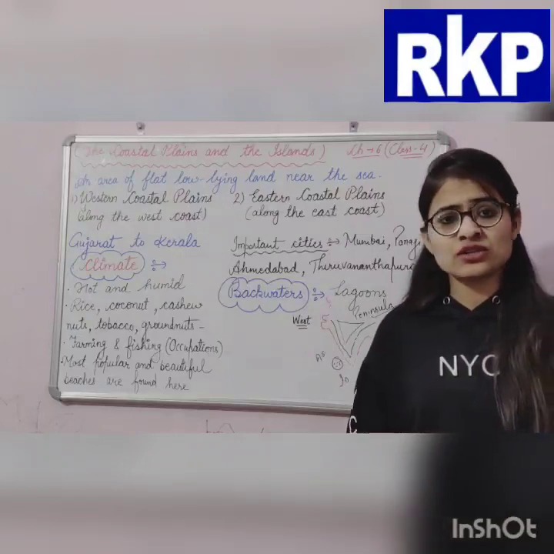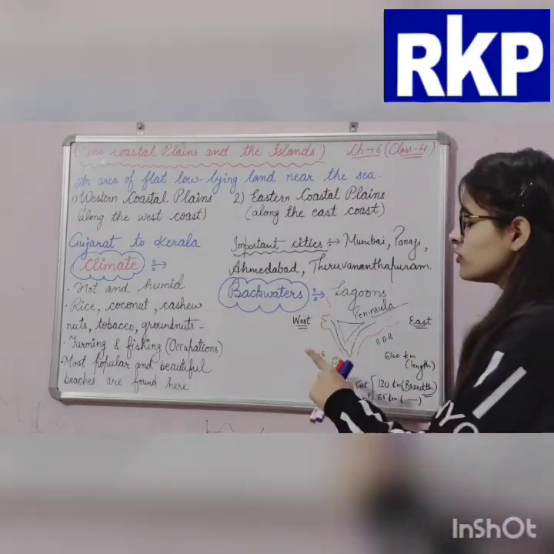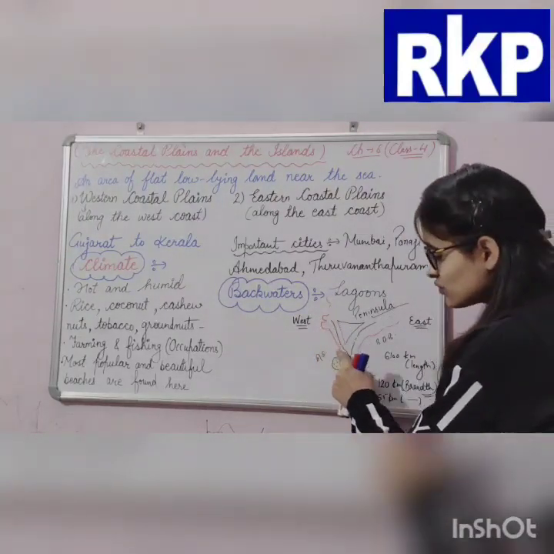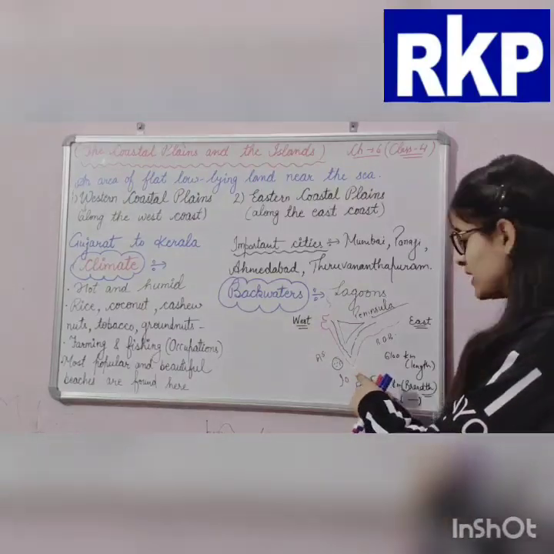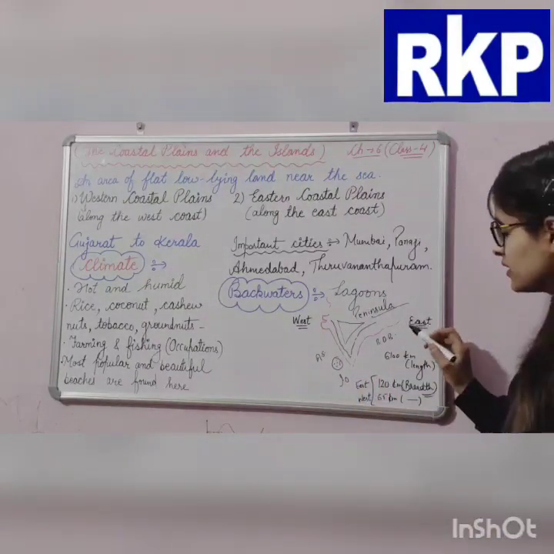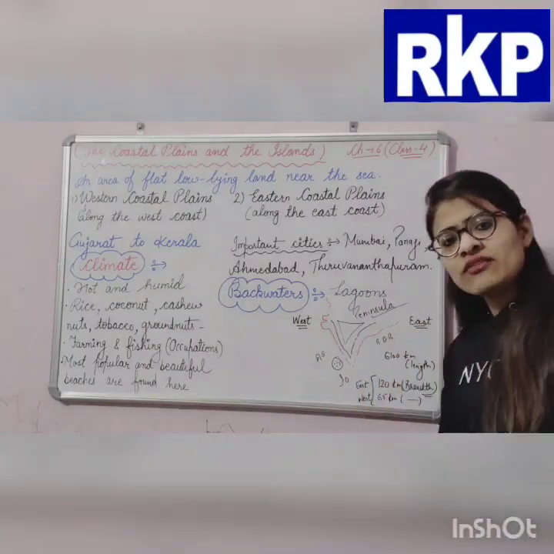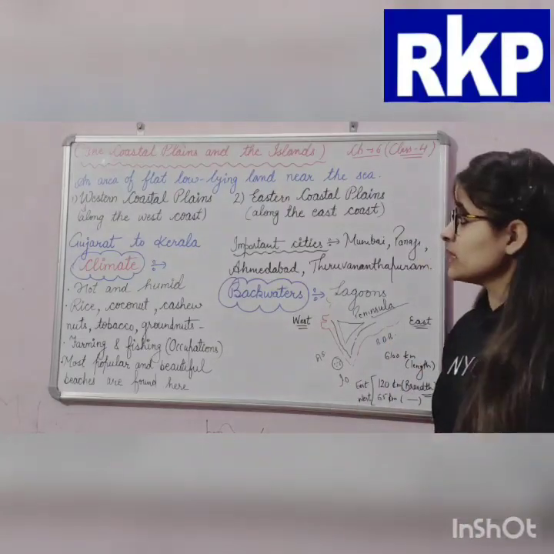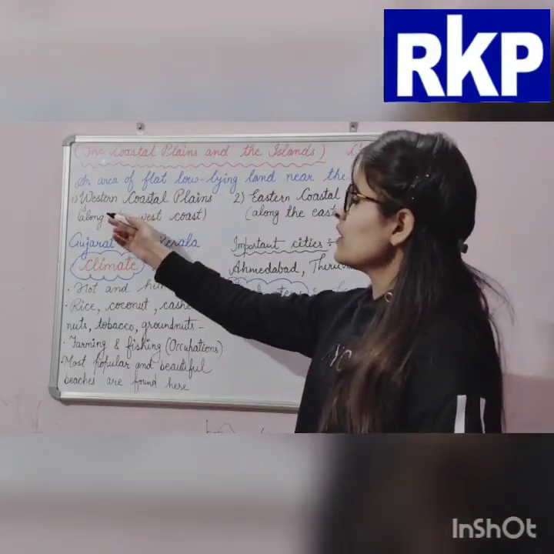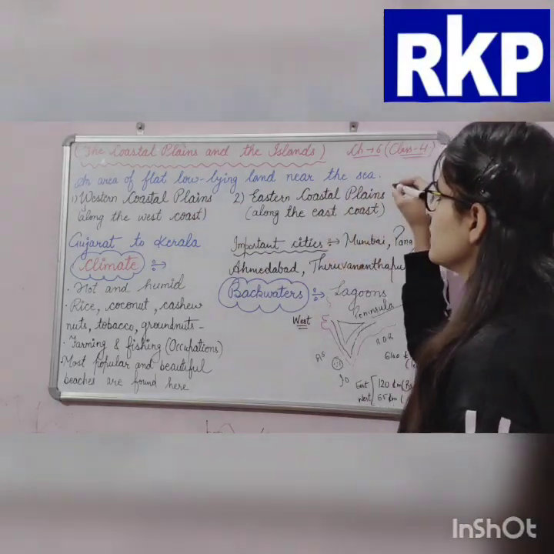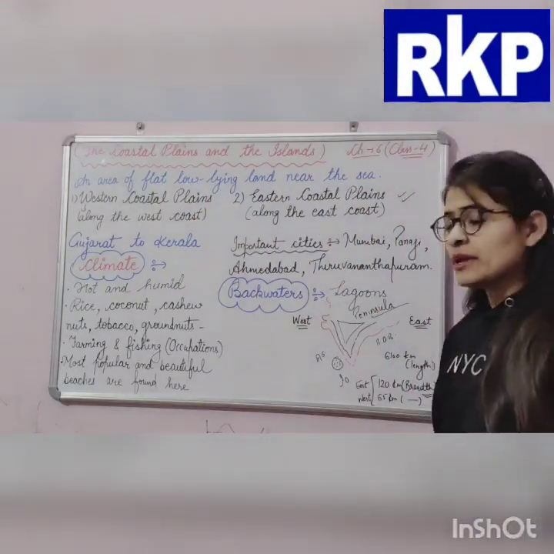Into how many parts? 2 parts. The area on the west side will be called the western coastal plains, and the area in the east direction will be called the eastern coastal plains. Here the western coastal plains and here the eastern coastal plains.